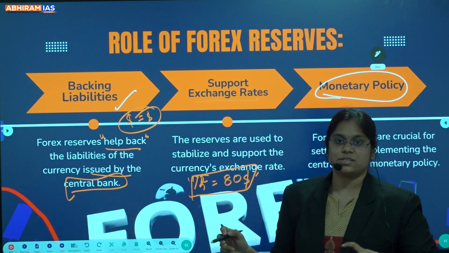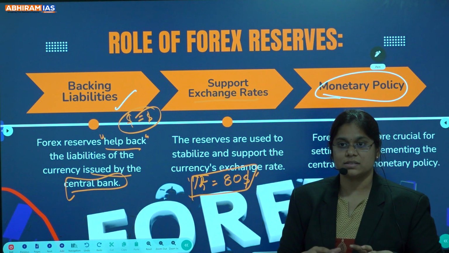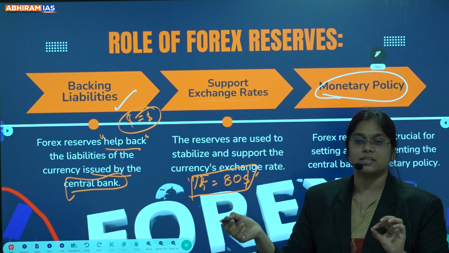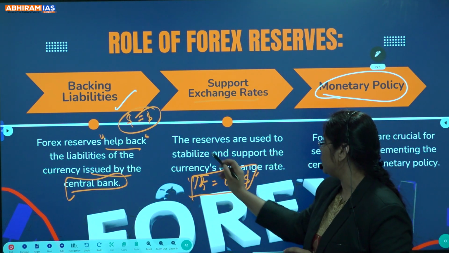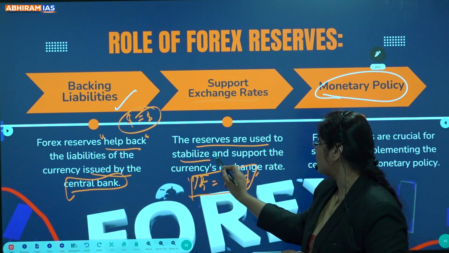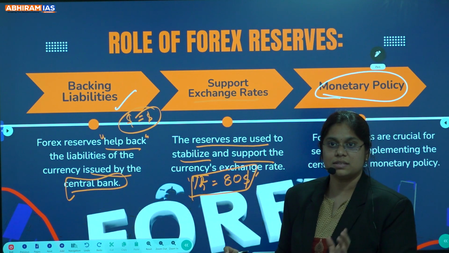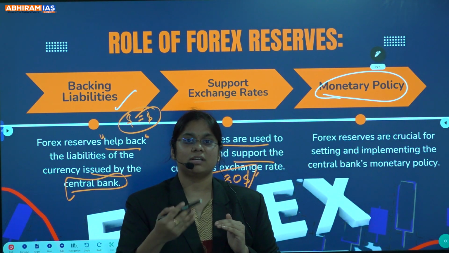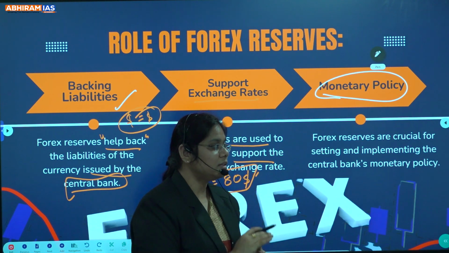So this is the exchange rate. For our currency, what is the exchange rate with respect to the other country's currency? That is your exchange rate. It is nothing but the reserves are used to stabilize and support the currency's exchange rate, like how much our currency exchanges with respect to other nations' currency.